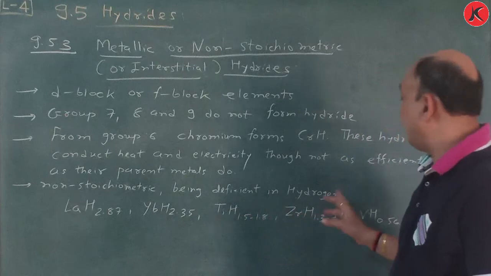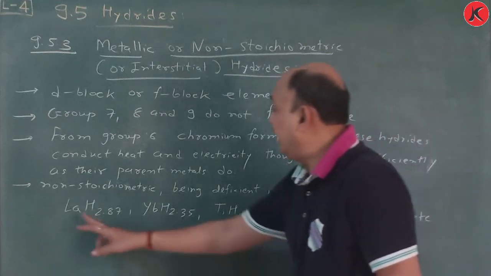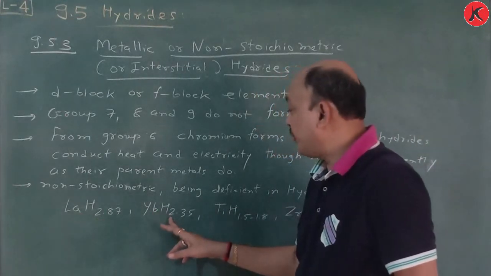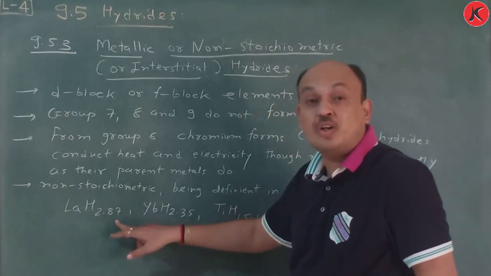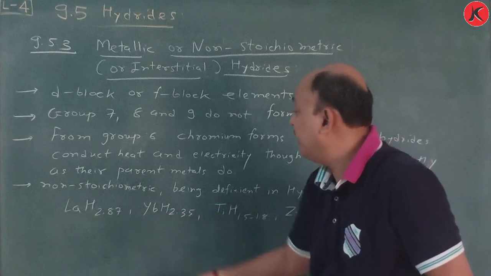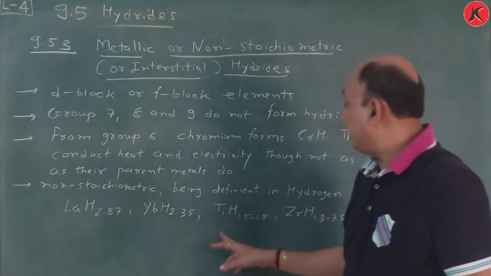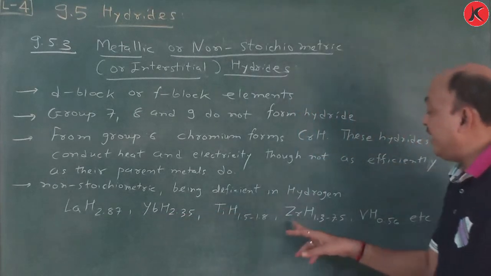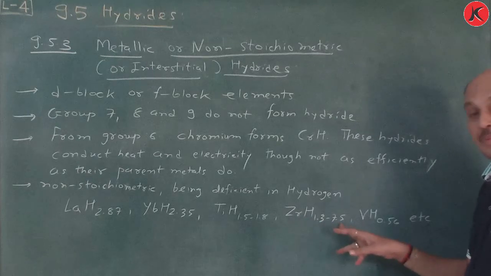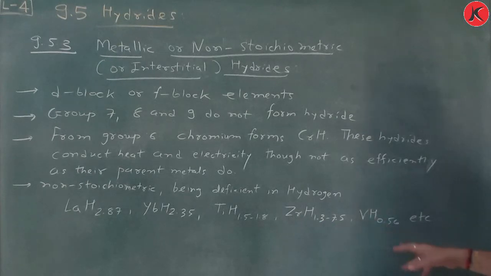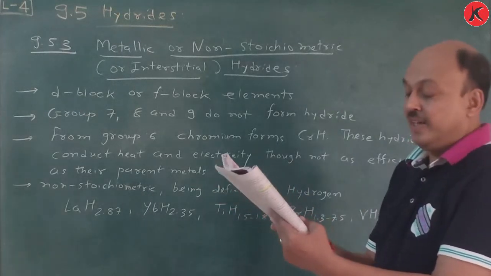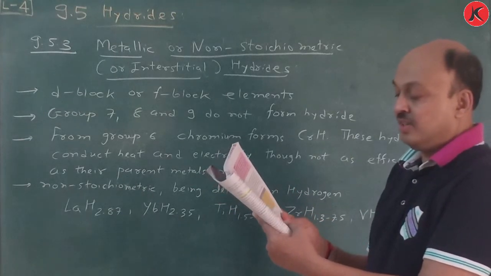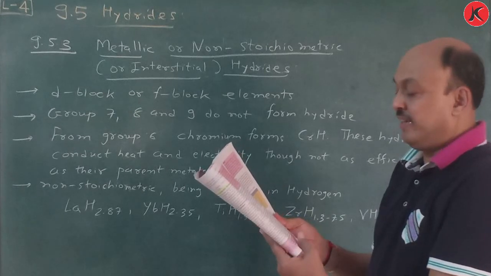Non-stoichiometric, being deficient in hydrogen, for example LaH2.87, YbH2.55. Just you see, the stoichiometry is not a whole number, but a fraction. YbH2.55, TiH1.5 to 1.8, ZrH1.3 to 1.75, VH0.56, etc. These are examples, and another example is palladium hydride, PdH0.5 to 0.8.